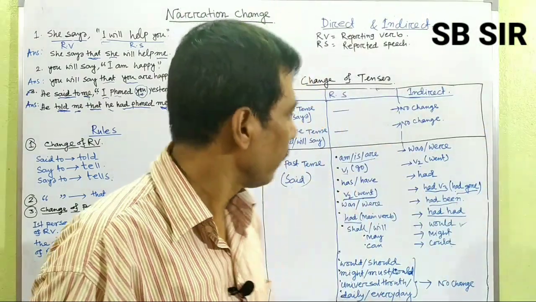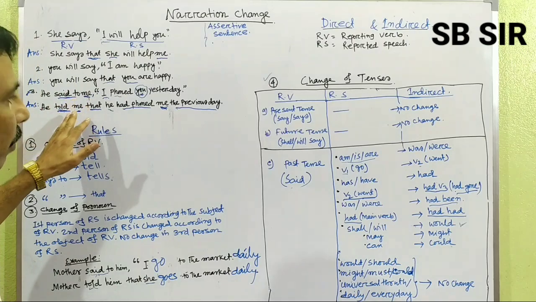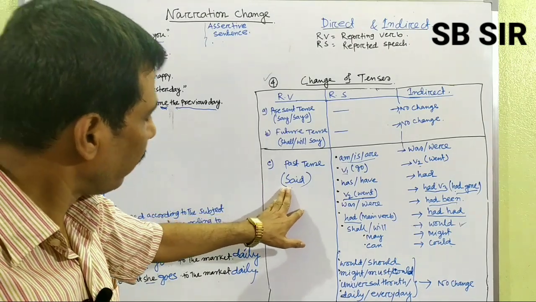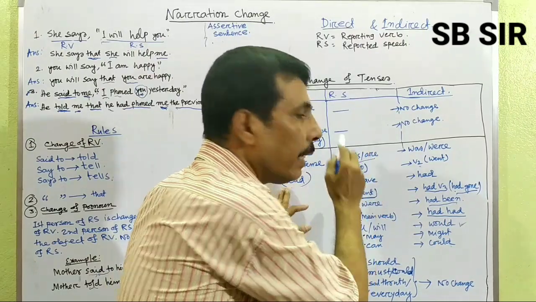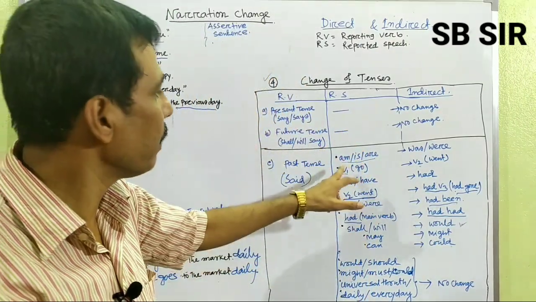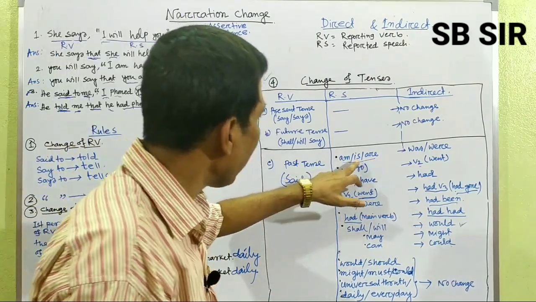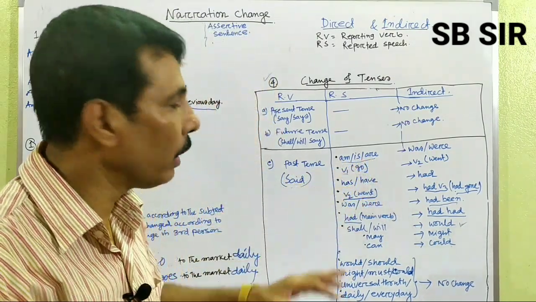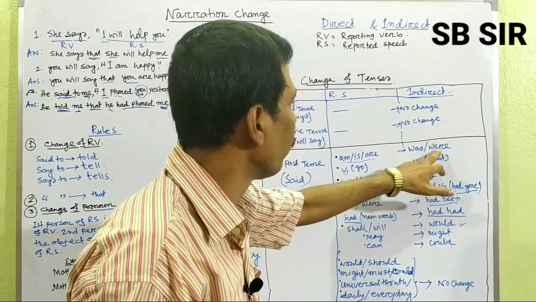If you find "said" in the reporting verb portion, and if you find am, is, are inside the inverted comma, that means in the reported speech, you have to change this am, is, are into was, were. There will be was or were.